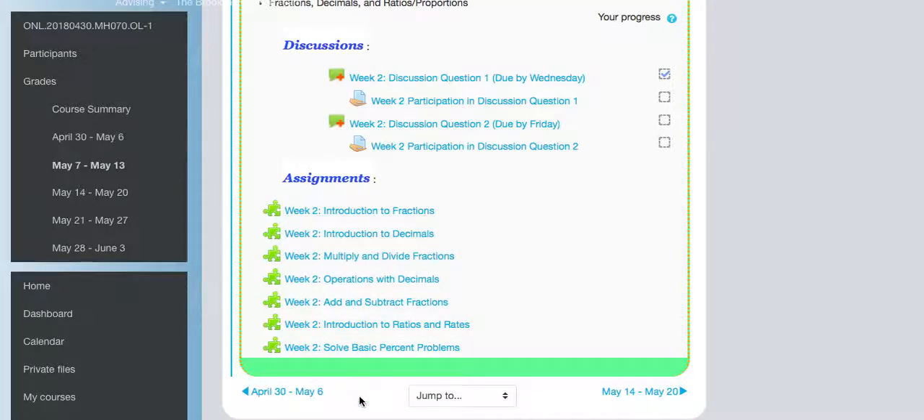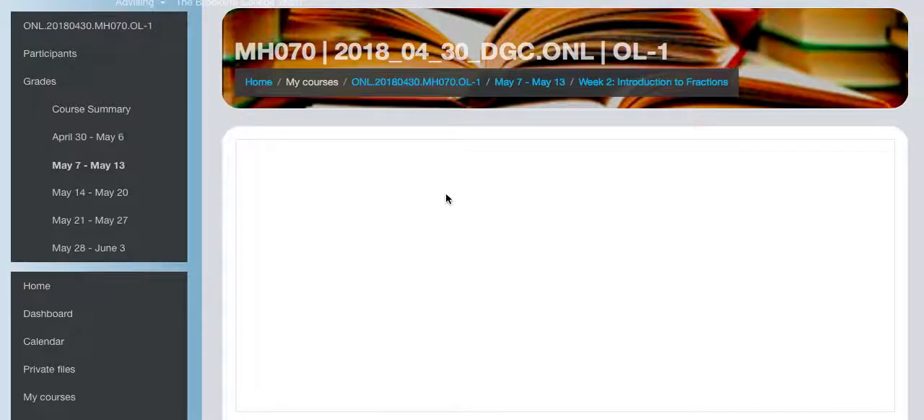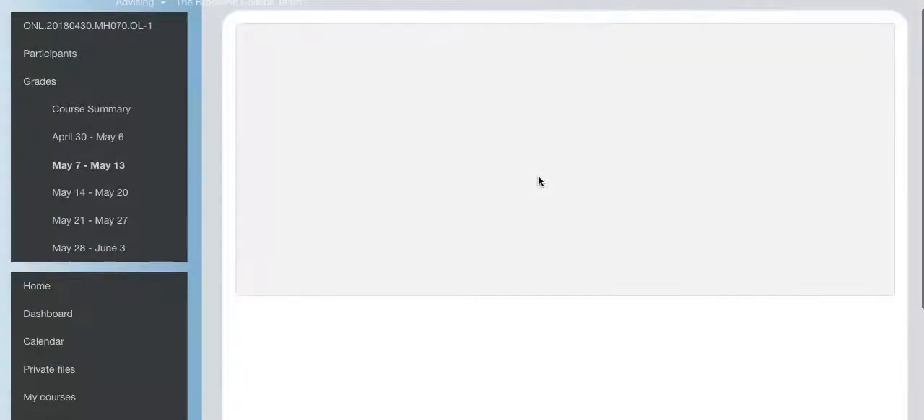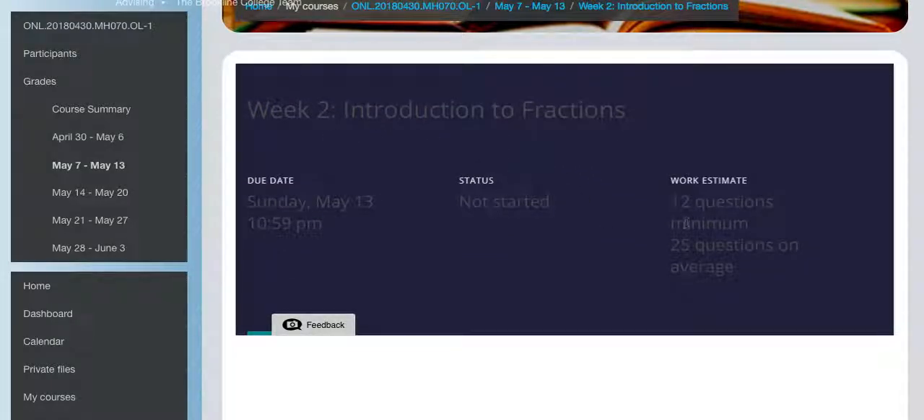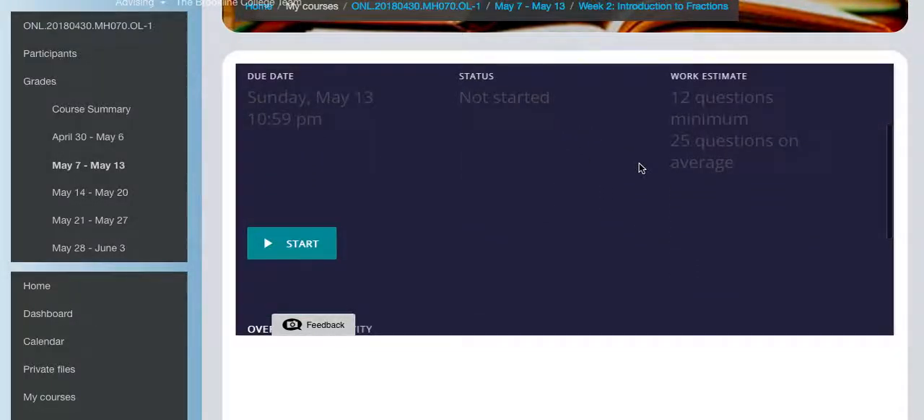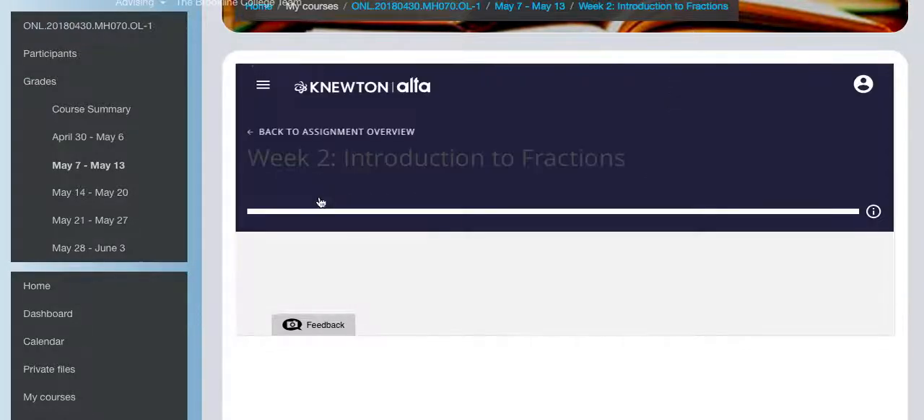When you click on it, okay, so you click on this right here. It opens up a page and it will start to load, okay? And you'll see right here, you have some information, kind of some estimates about it. And as we scroll down, it gives me the opportunity to start.